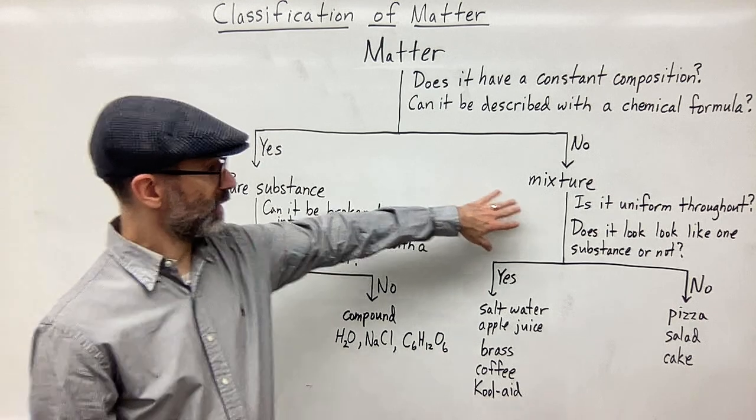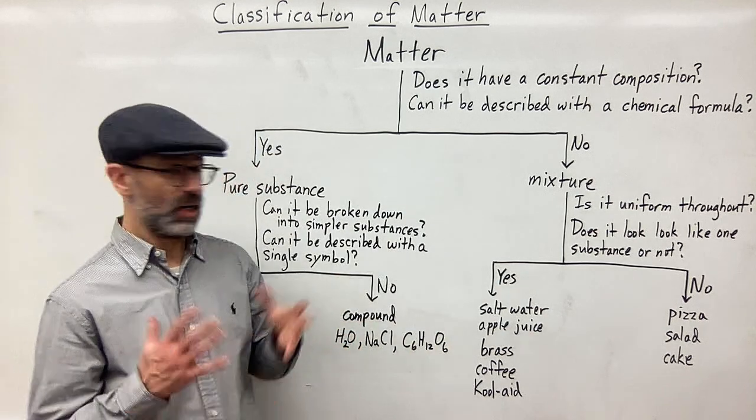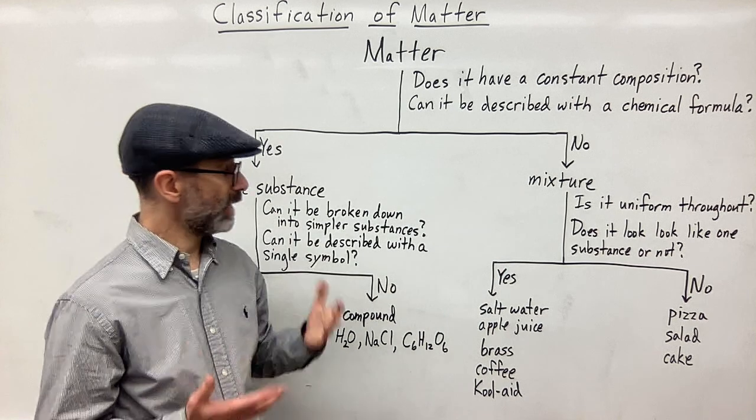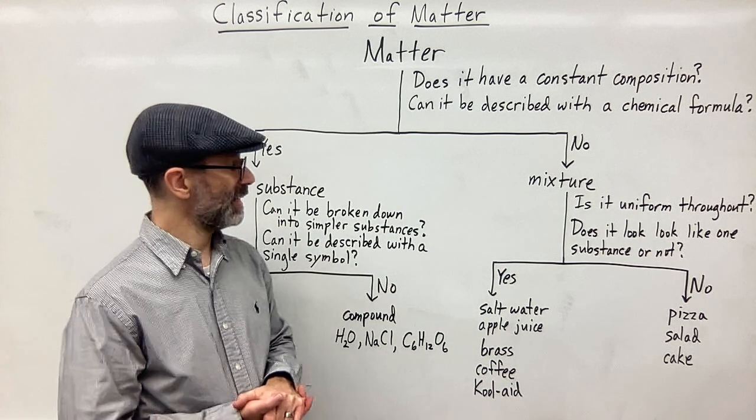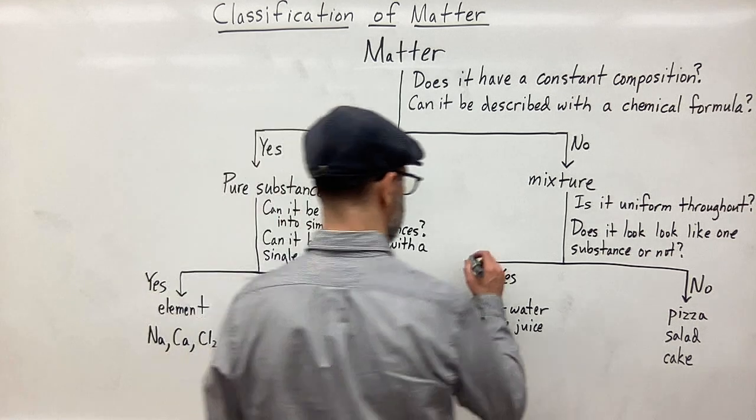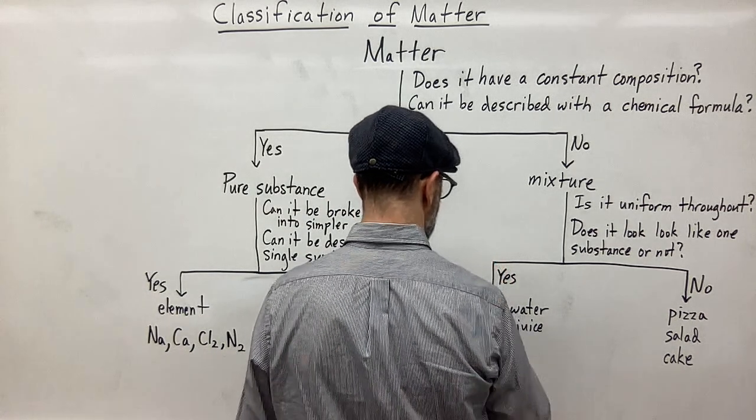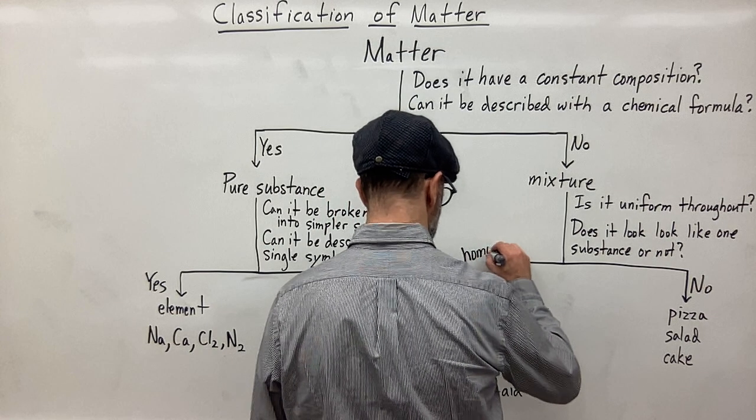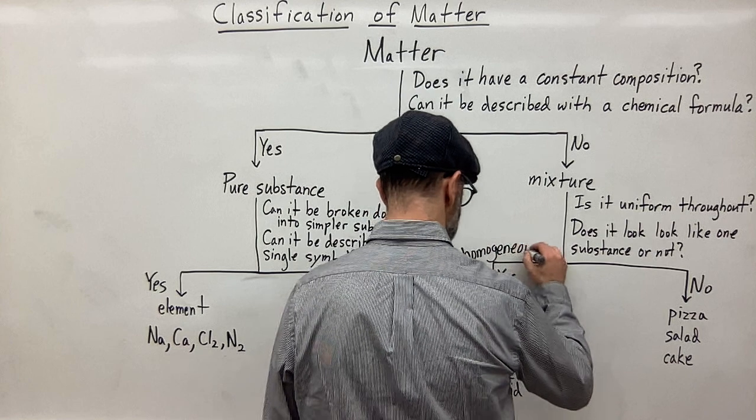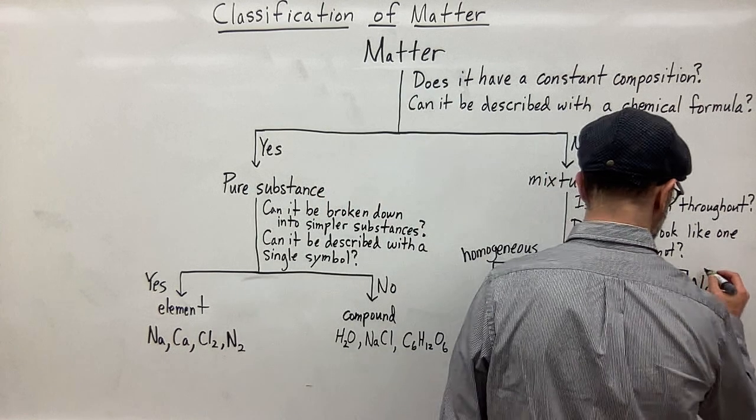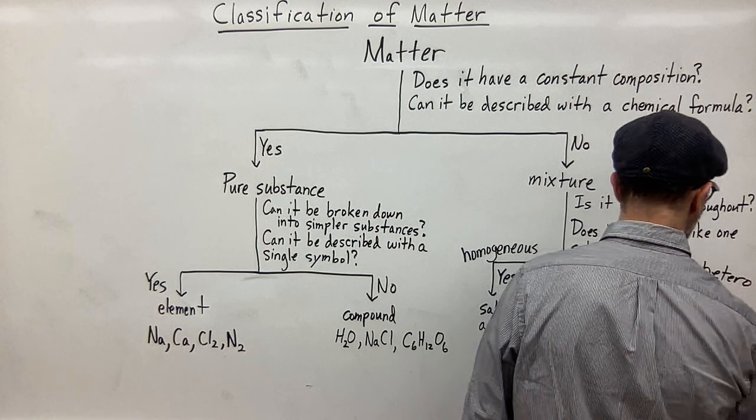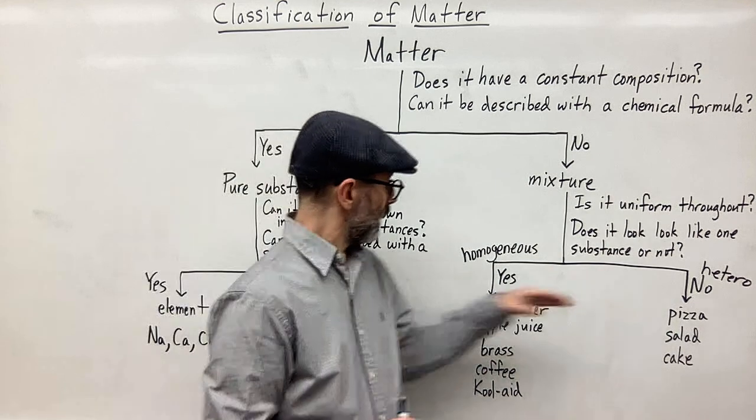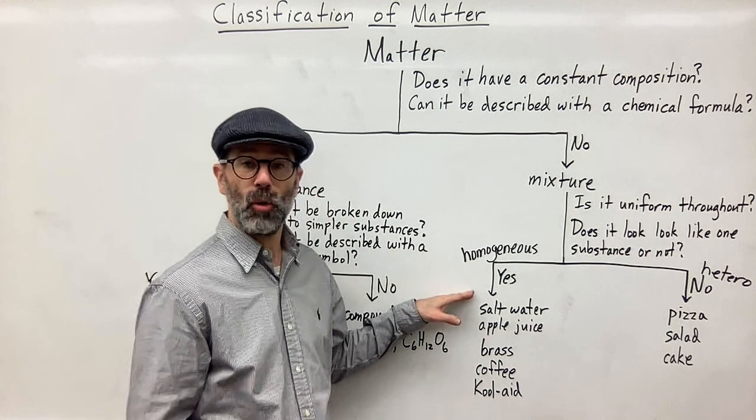For mixtures, the question is: is it uniform throughout? In other words, does it look like one substance or not? If you look at it and it looks like one substance, then it is going to be a homogeneous mixture. So let me write that down. So this is going to be homogeneous. I'll write it here. Homogeneous. And here it would be heterogeneous. I'll just write hetero. So if it does look like one substance, then it's a homogeneous mixture.